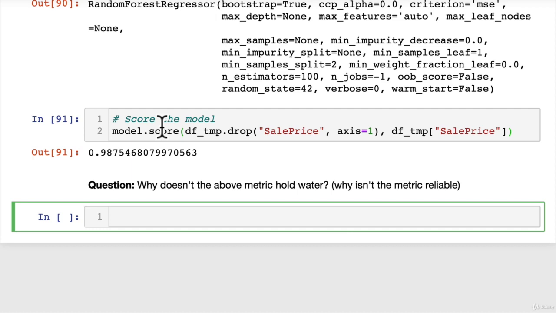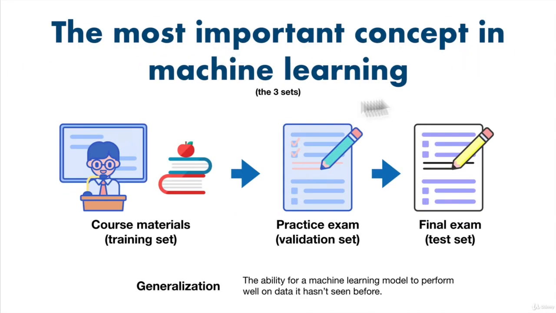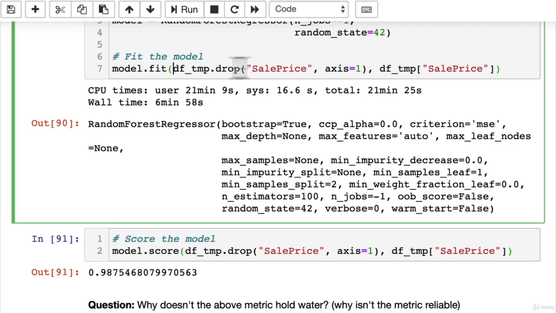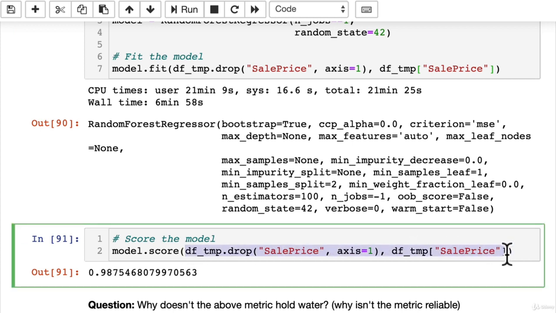If we come back to our keynote, you remember from right back at the beginning, the most important concept in machine learning, aka the 3 sets. So what we've done is we've trained a machine learning model on one data set. But then what have we done? We come back to the code, we fit the model on some data, but then we've evaluated it on the exact same data.